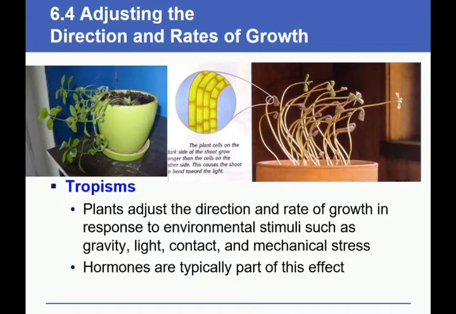Adjusting the direction and rates of growth. Tropisms: plants adjust the direction and rate of growth in response to environmental stimuli such as gravity, light, contact, and mechanical stress. Hormones are typically part of this effect.